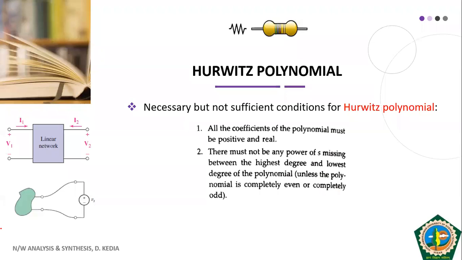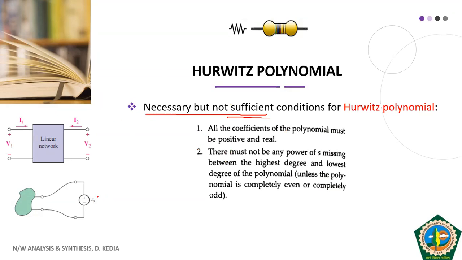Mind the word hopeful. I'm not saying with guarantee that necessary conditions will tell you polynomial is Hurwitz, but if necessary conditions are not fulfilled, then we can directly say polynomial is not Hurwitz. But if necessary conditions are fulfilled, then there is a possibility of our polynomial being Hurwitz polynomial. So firstly, necessary but not sufficient conditions for Hurwitz polynomial.